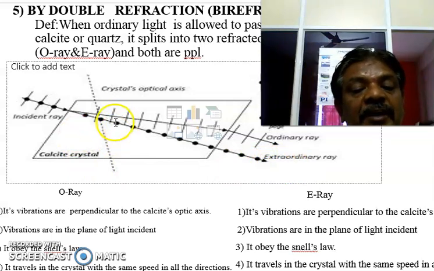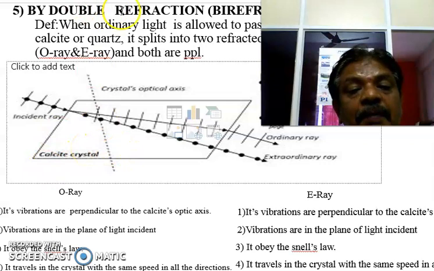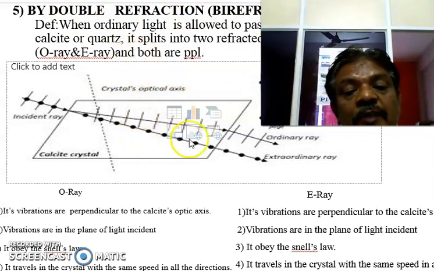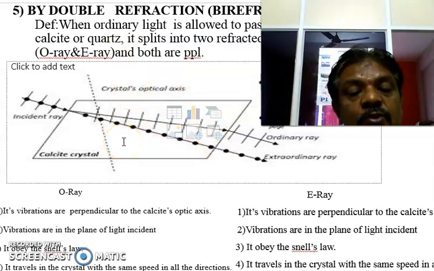And this refraction of a light ray into two refracted rays when it is passing through a calcite or tourmaline crystal is called double refraction. So this is the definition of double refraction. When ordinary light is allowed to pass through a calcite or quartz crystal, it is split into two refracted rays, and this phenomenon is called double refraction. Very simple: refraction of a light into two refracted rays when passed through a calcite or tourmaline crystal is called double refraction.